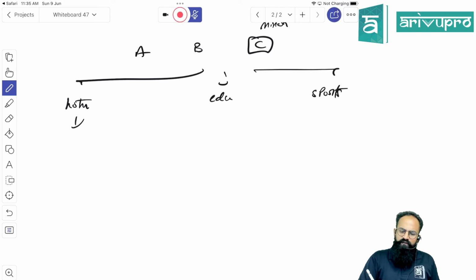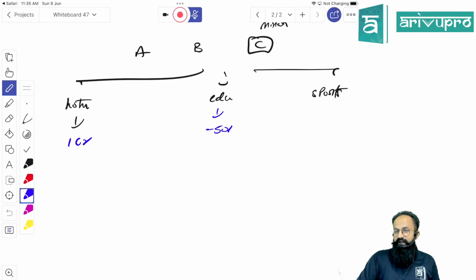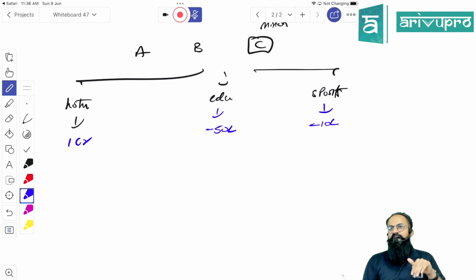Hotel, obviously in India, will always be a beneficial one, so they made 1 crore. Education, recently a few people did not do well, so they made 50 lakh loss. Sports, depends upon cricket or other things, they chose other things, so they made another 10 lakh loss. Now overall, they are coming to you for your opinion. At the end of this year, this is the profit and loss: in hotel, 1 crore profit; in education, 50 lakh loss; in sports, 10 lakh loss.